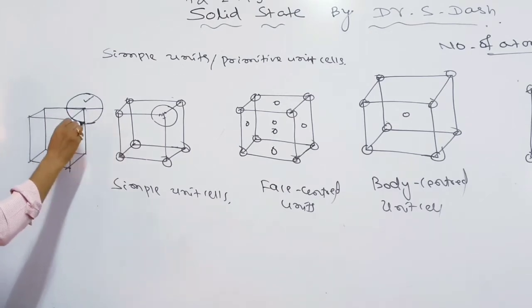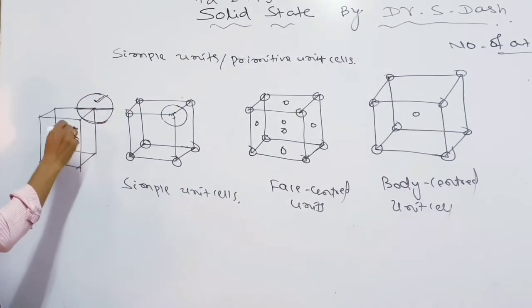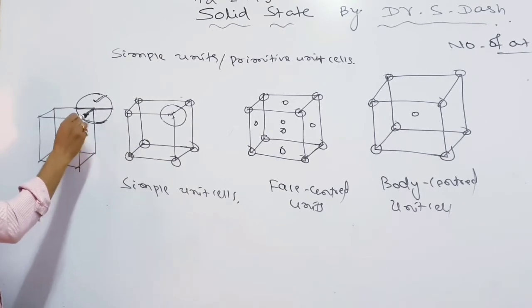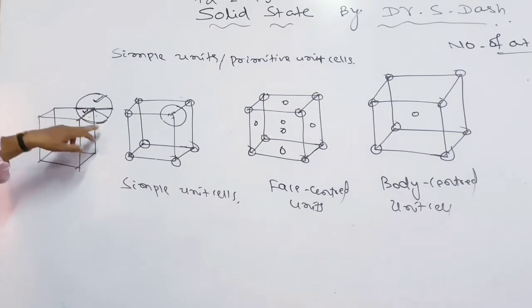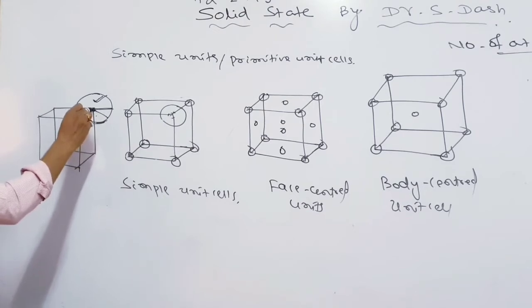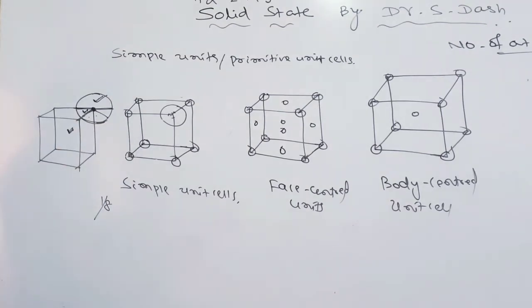Now we come to this one. Out of this one, you see already half has gone, the rest remains. So out of this, our portion will contain only this much. So it is again 4 halves, and out of these 4 halves, only 1 half is present, 1/4 is present. If it is 1/4, then if we consider the total sphere, the portion that is present inside this cube belongs to 1/8. That means the contribution made by this sphere is only 1/8 of the total sphere. So we can see the contribution of a single point is 1/8.